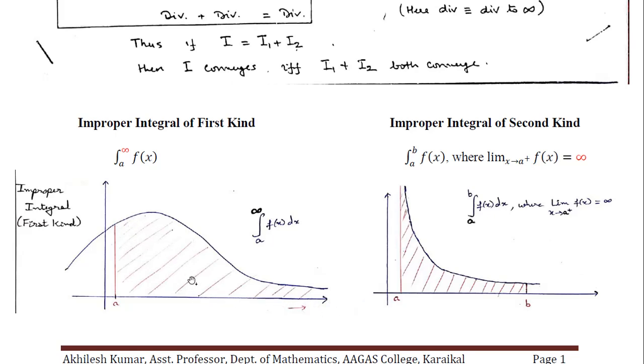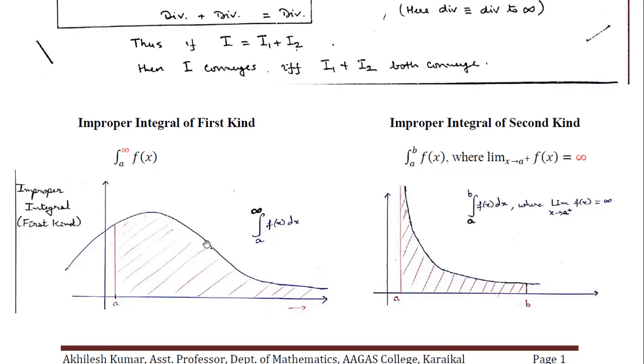So what will happen as this s is the upper limit? Suppose we are finding the integral of f from a to s. So a to s, this integral from a to s will be a finite quantity. But as s tends to positive infinity, what we will get? We will get this integral from a to infinity. So that is what the concept is. As s tends to infinity, if you find the limit of this integral, if that remains finite, that is actually the estimate of this integral from a to infinity.